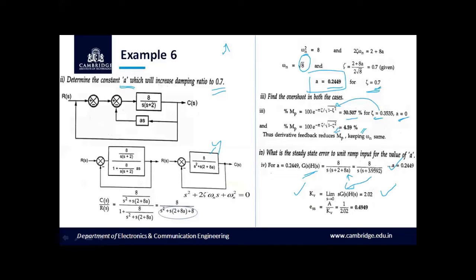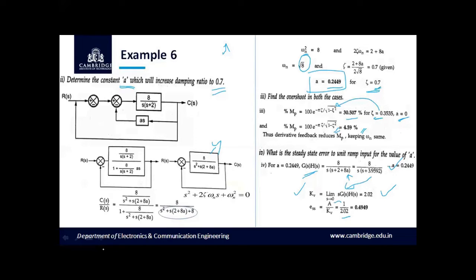And we know that the steady state error subjected to unit ramp input is given by A divided by Kv. As it is unit ramp, A will be equal to 1. And Kv we have obtained now as 2.02. So ESS will be equal to 1 by 2.02, which is 0.4949.